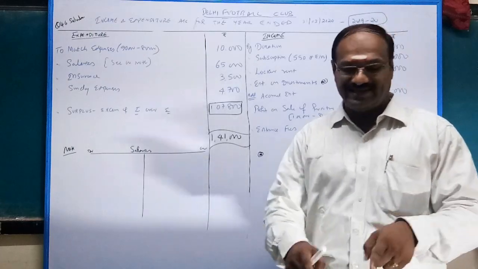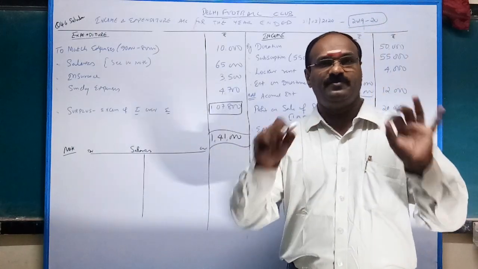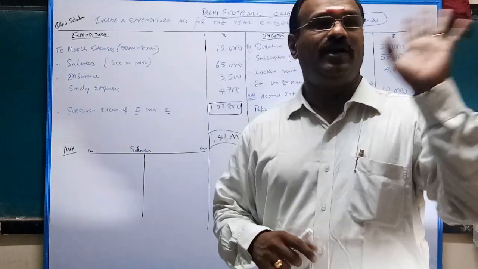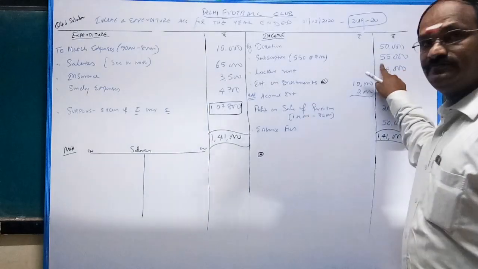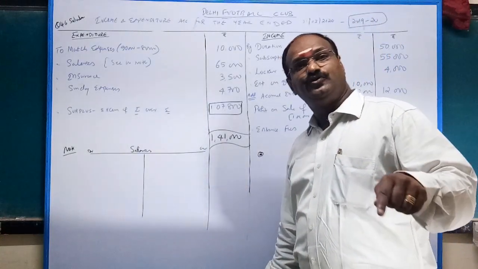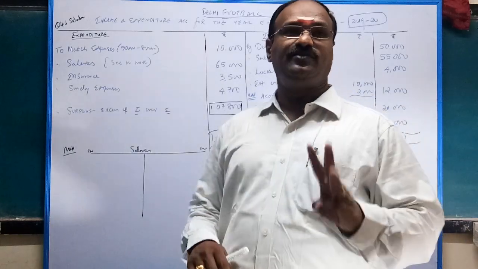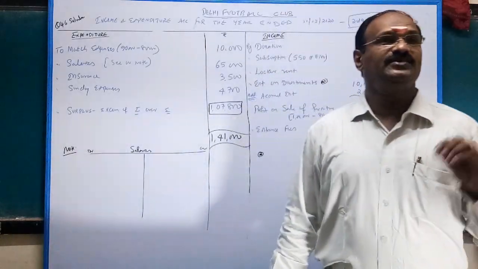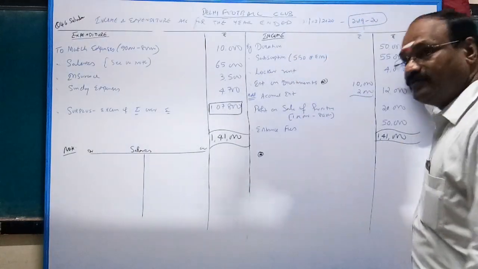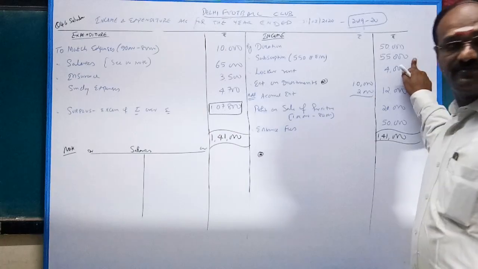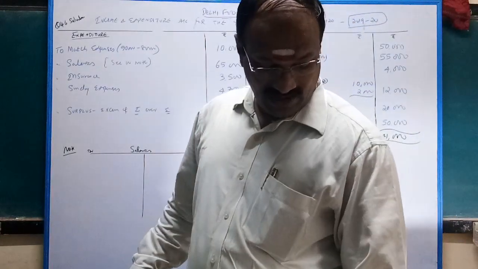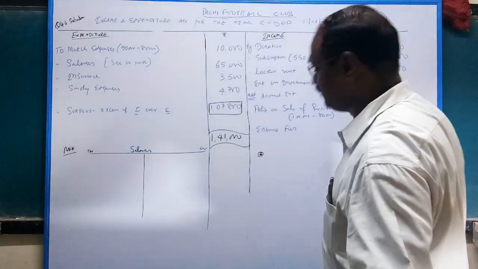How to find it? Here it is clearly mentioned that 550 members each pay rupees 100, thereby 550 times 100 is 55,000. But in the receipts and payments, it is clearly given that 52,000 was received. It means 3,000 is outstanding. So 550 times 100 is your income. Understand? Doubt? Fine. Next, locker rent 4,000 rupees income.